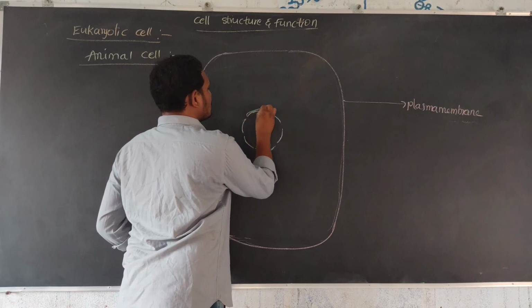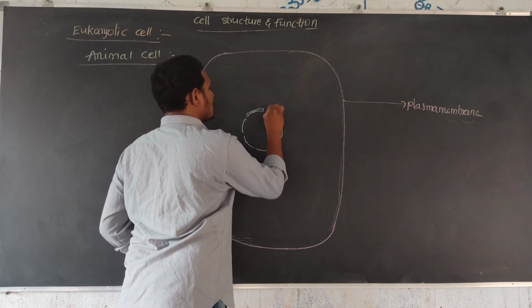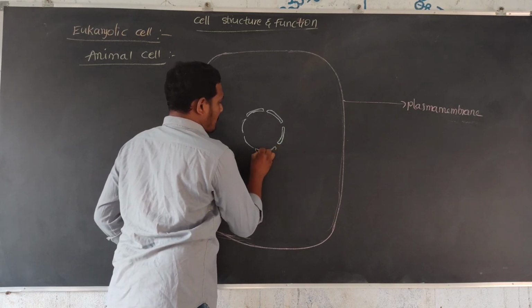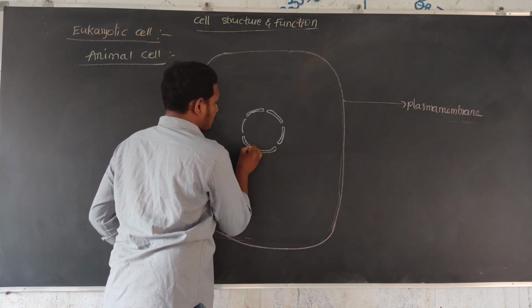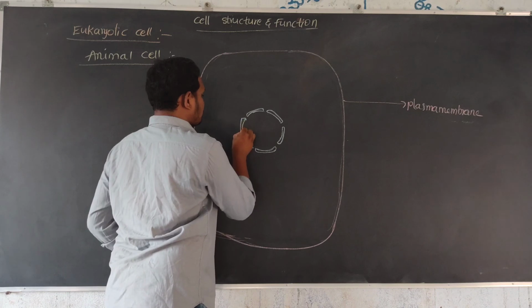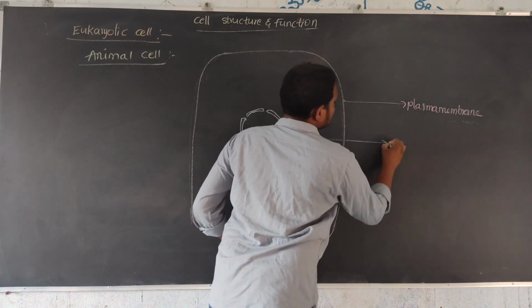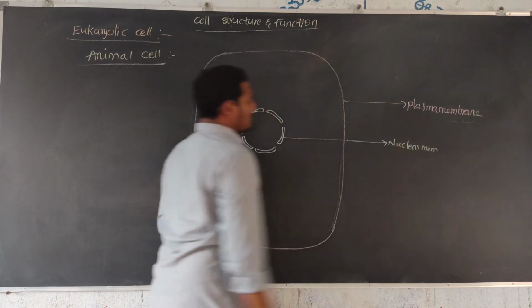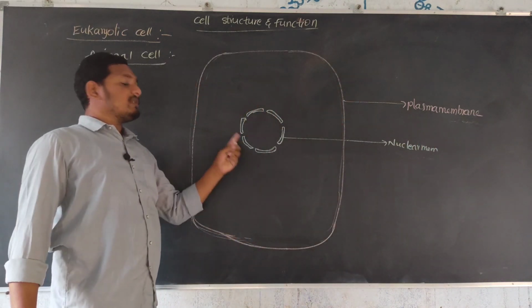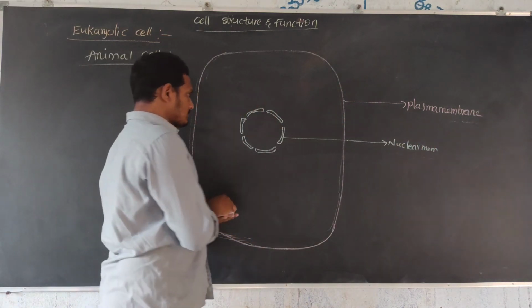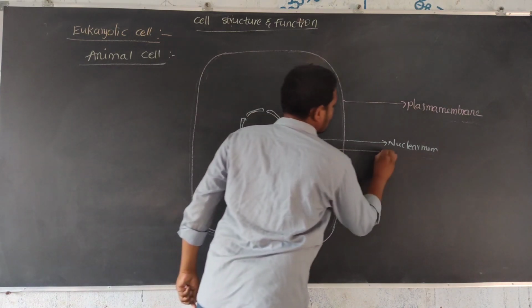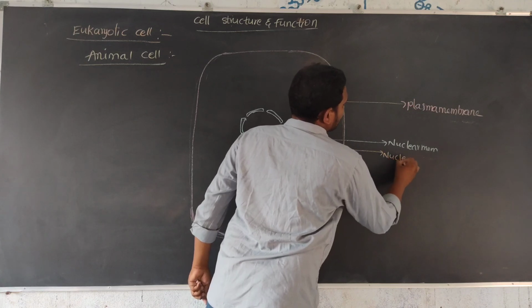The nucleus is a double membranous structure, which is the nuclear membrane. It means the nucleus is enclosed by the nuclear membrane. Next, some pores are observed, that is, nuclear pores.